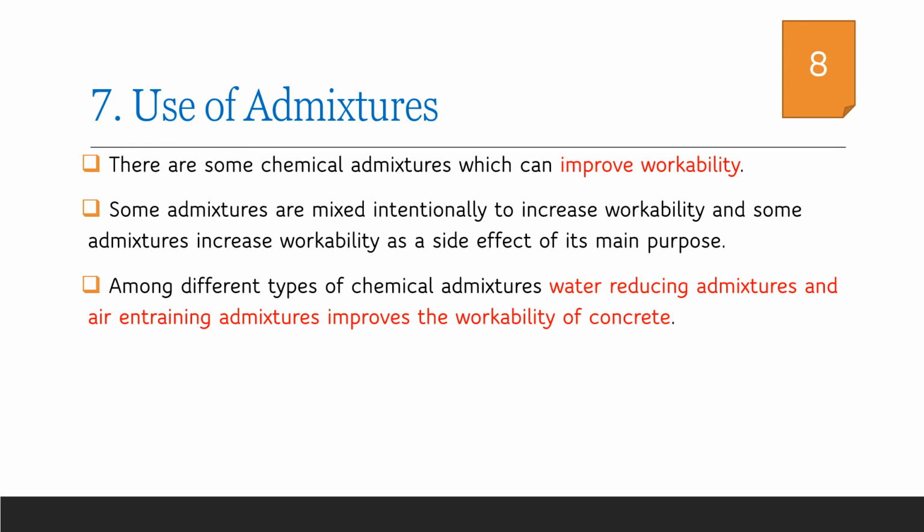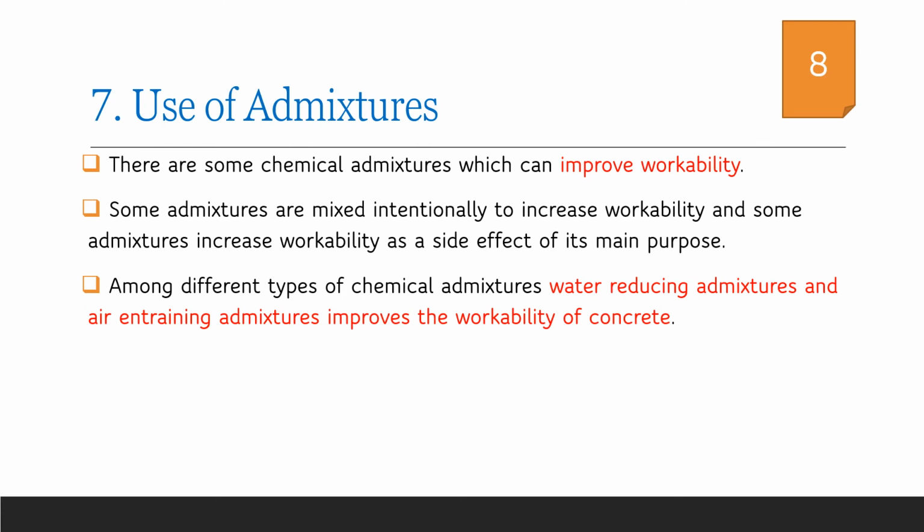Workability of concrete can be improved by the addition of chemical admixtures as well as mineral admixtures. Regarding chemical admixtures, we will be dealing with various different types of chemical admixtures in detail. However, the chemical admixtures can be added for different purposes. Certain chemical admixtures improve the workability. For example, water reducing admixtures and air entraining admixtures improve the workability of concrete.